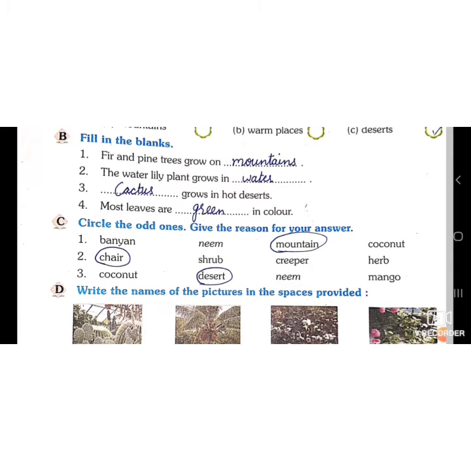Water lily plant grows in water. Yes, because it is an aquatic plant. Cactus, it grows in hot deserts. Most leaves are green in color. Circle the odd one. Banyan, neem, mountain, coconut. So the answer will be mountain, because the rest are plants. Chair, shrub, creeper, herb. Shrubs, creepers and herbs are different types of plants. Coconut, desert, neem, mango. So the answer will be desert, because it is a place. Rest of all are trees.